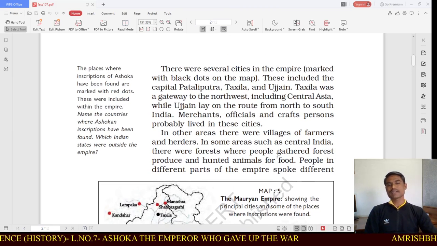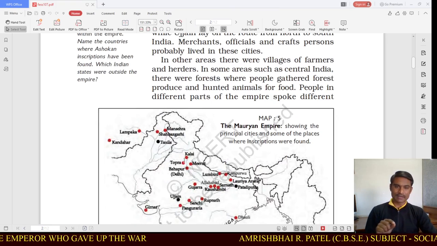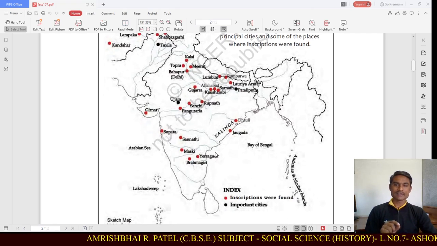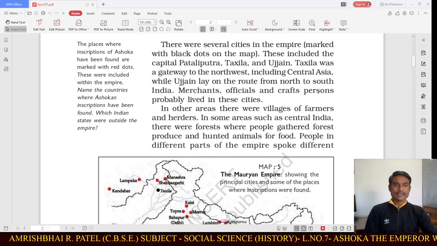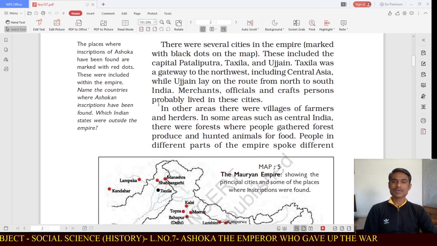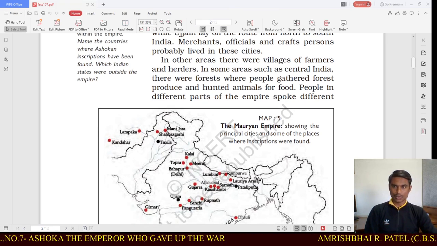So there were several cities in the empire marked with black dots on the map. You can see Takshila, Ujjain, then Patliputra. These are the important cities. These included the capital Patliputra, Takshila and Ujjain. Takshila was a gateway to the northwest.